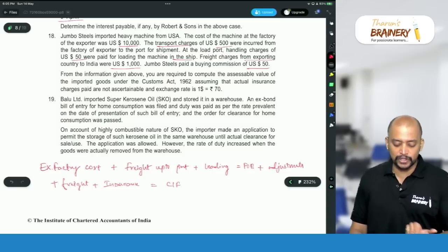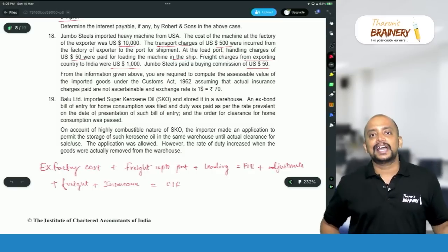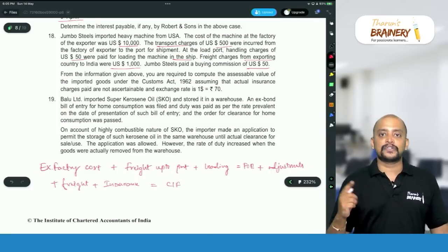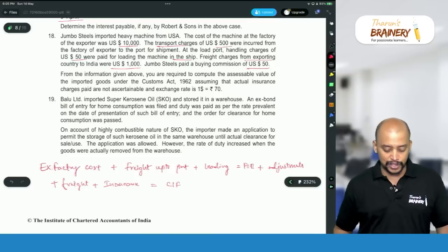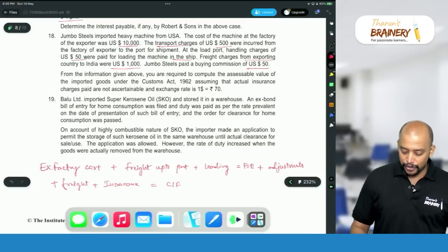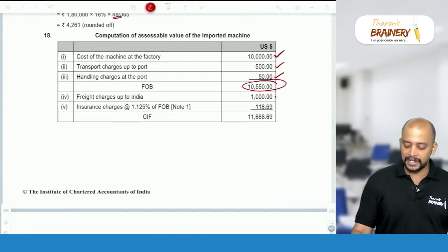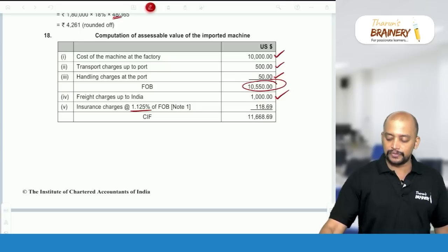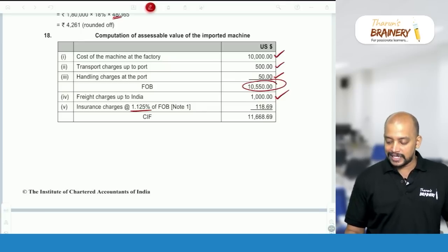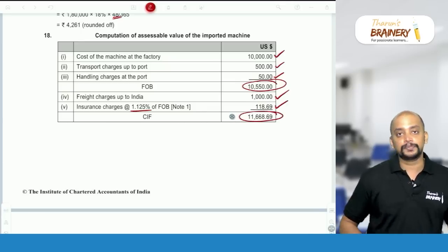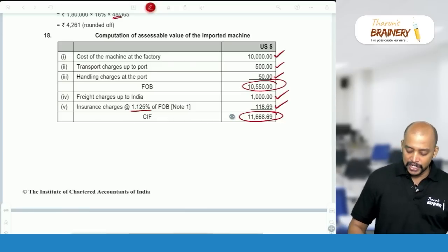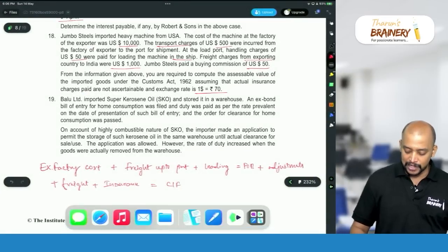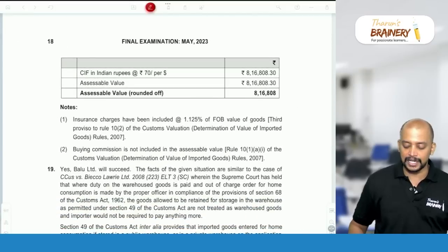Then freight charges from exporting country to India were $1,000. It is given. So directly take $1,000. Suppose if it is air freight, then only we need to compare actual or 20% FOB, whichever is lower. But here directly $1,000 we will take. Insurance not given, so FOB into 1.125%. So freight is given, insurance 1.125% of FOB, that is 10,550 into 1.125%, that will be 118.69. So we will get CIF value, and on that CIF value we need to multiply Indian rupees. If it is given $1 equals to 70, so multiply with Indian rupees, you will be getting the assessable value in Indian rupees. That's it.